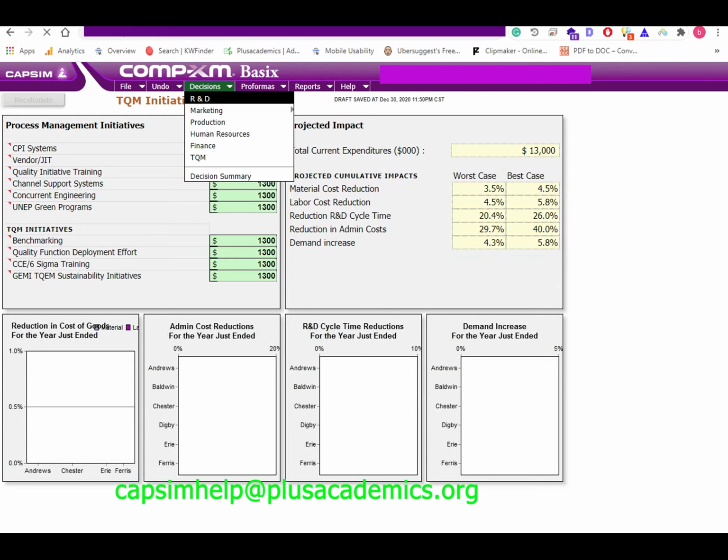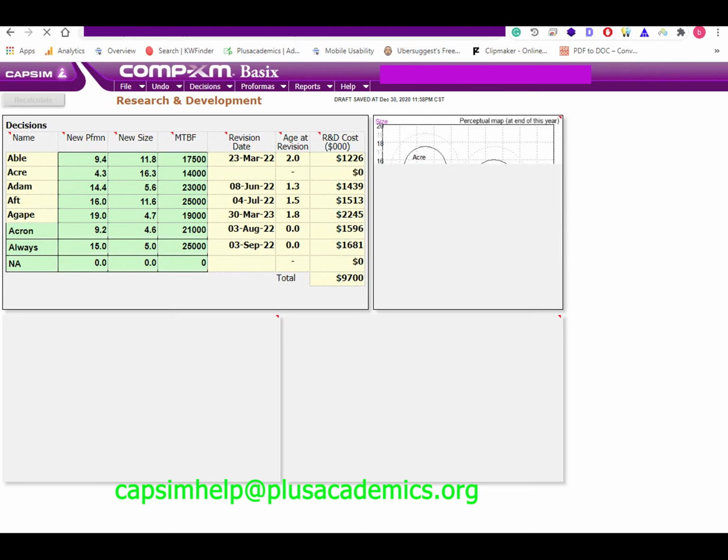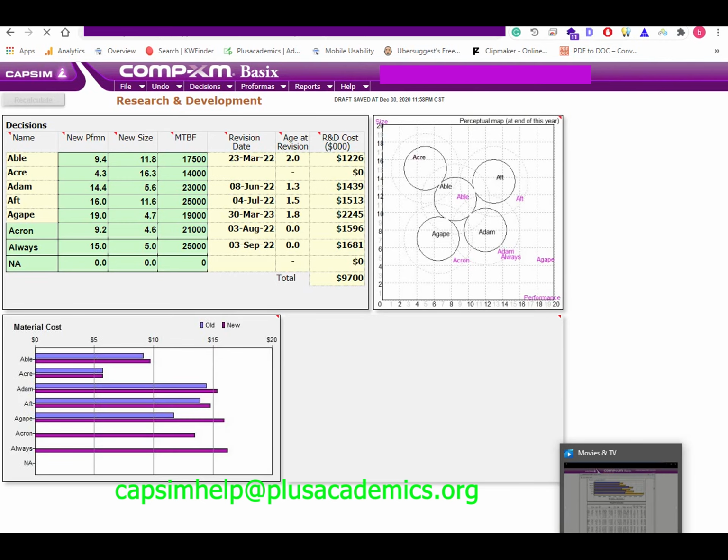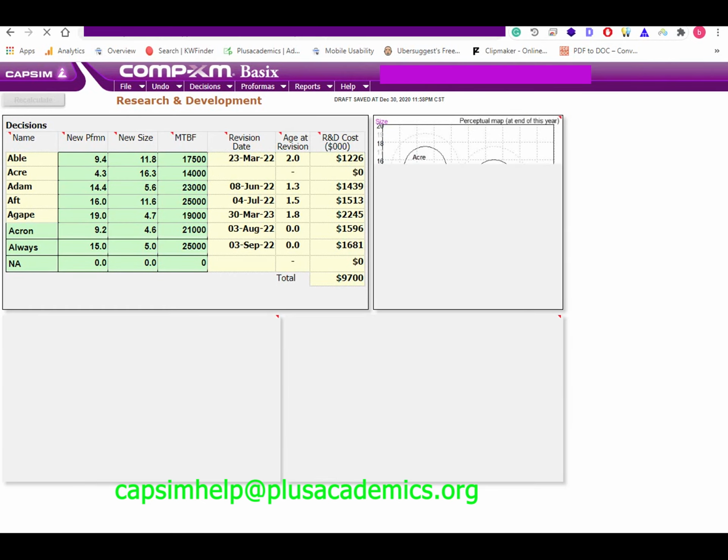The goal here is to produce products that meet customer buying criteria and also to make something unique, especially in high-end and performance market segments. That means having higher performance and smaller size when compared to competitors. On that note, let us begin with product Able, which is a product under the traditional market segment.